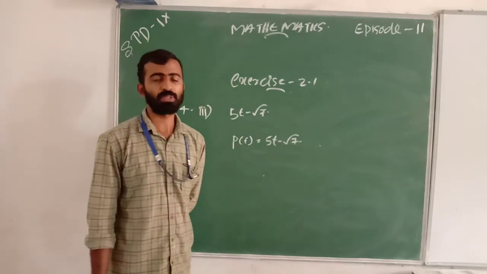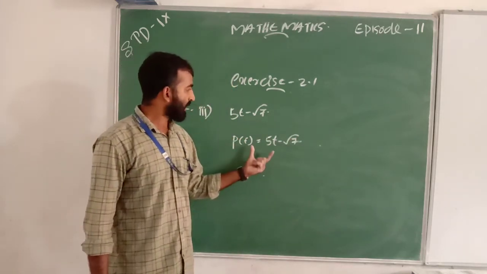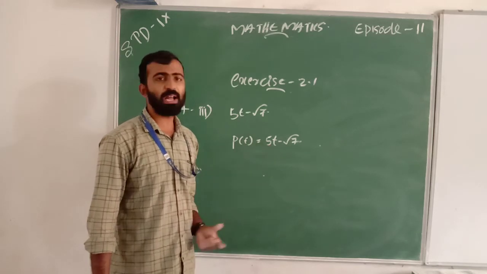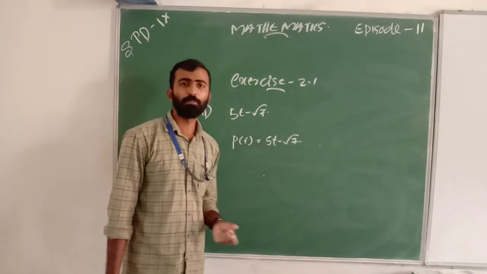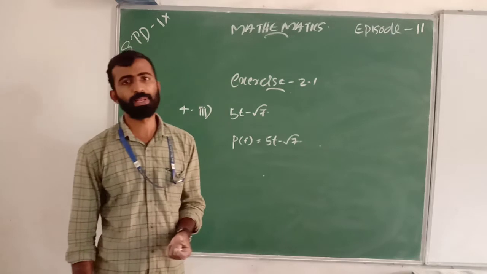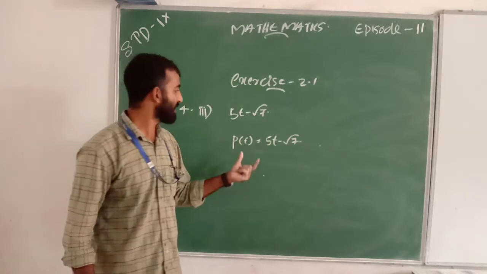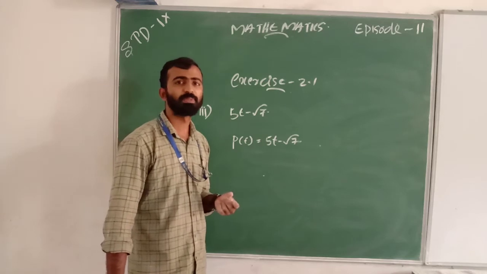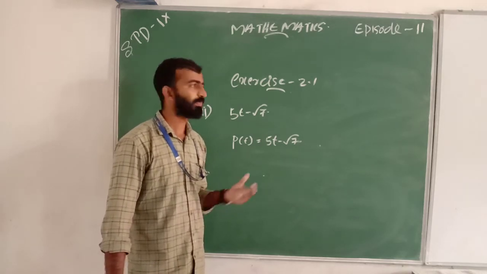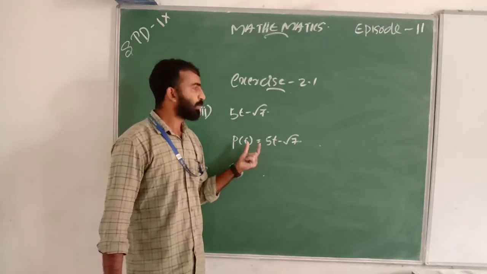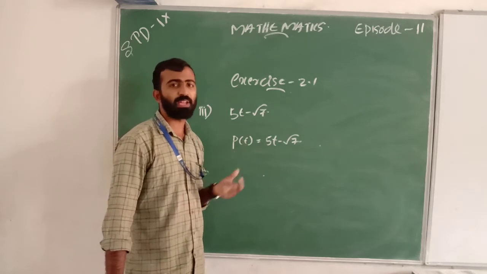When we check this polynomial, it is also a binomial, because there are 2 terms. Next, we want to find the degree of p of t.